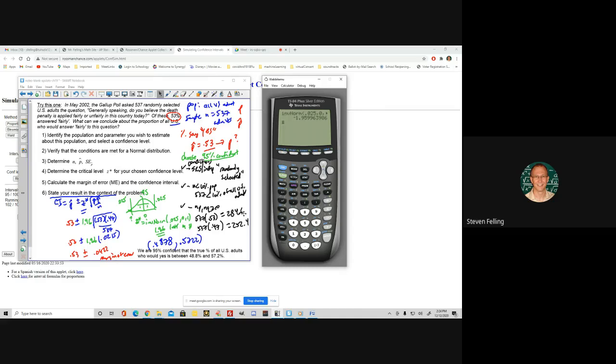Well, that's 284.6, right? So let me go back into the one prop z interval. This must be a count, so it has to be rounded to an integer. The closest we can get for 284.6 is to enter 285. So it's going to be 285 out of the 537.